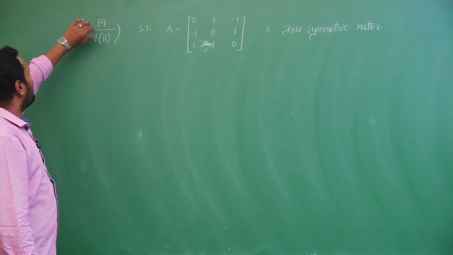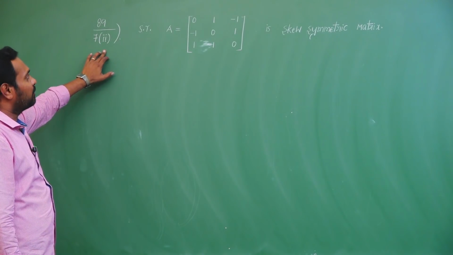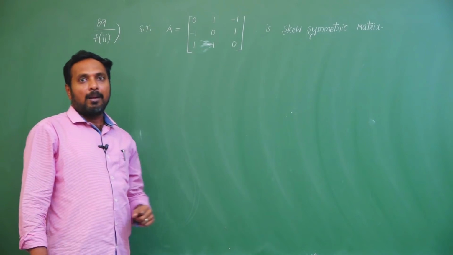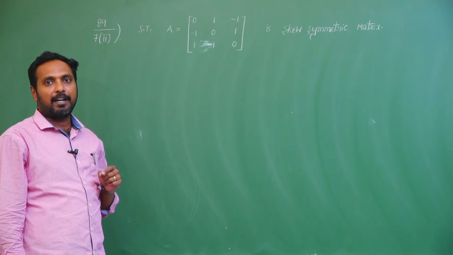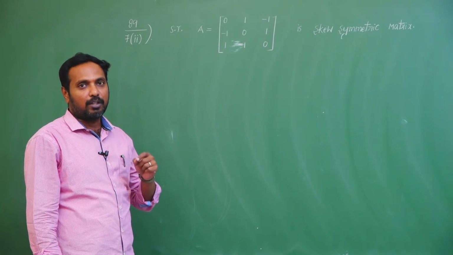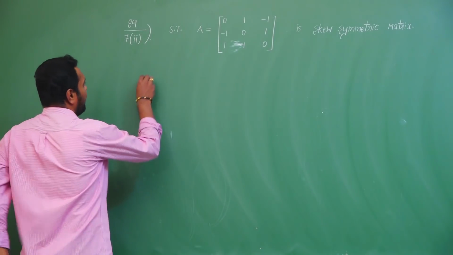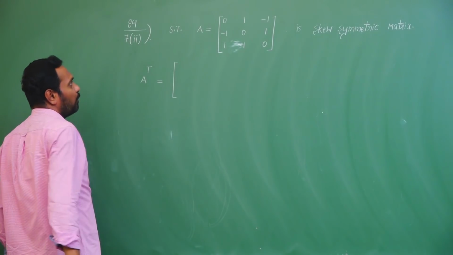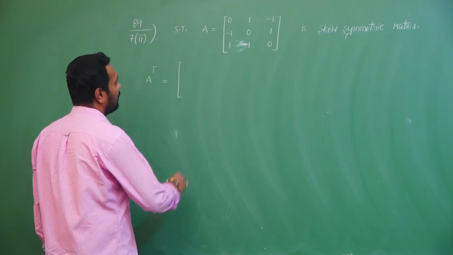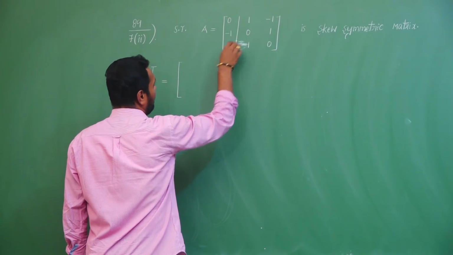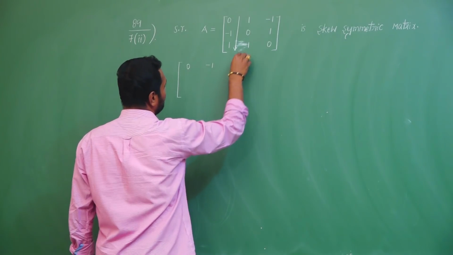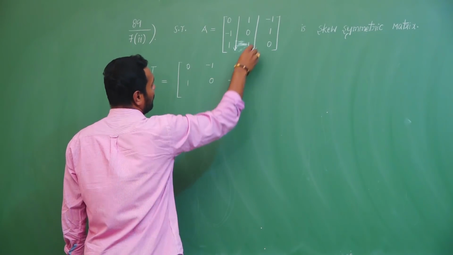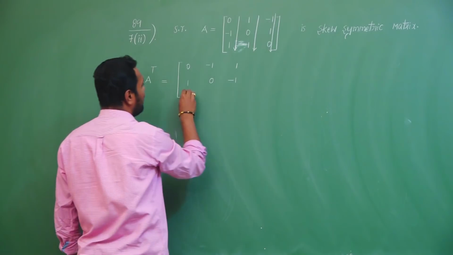Next problem, page number 89, 7th, second case. We need to show that this matrix is a skew symmetric matrix. The condition of a skew symmetric matrix is A transpose equals minus A. If I take the transpose of the given matrix, we interchange the elements of rows and columns. First column elements become the first row, second column elements become the second row, third column elements become the third row.